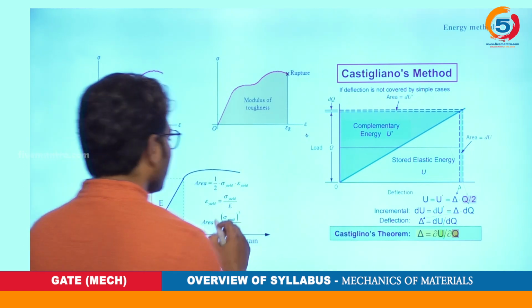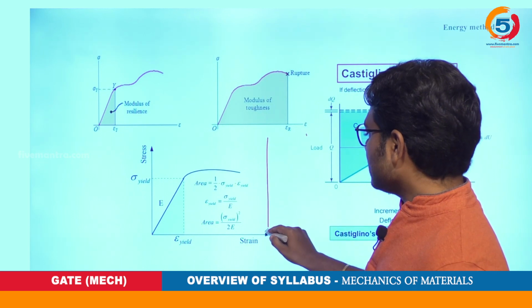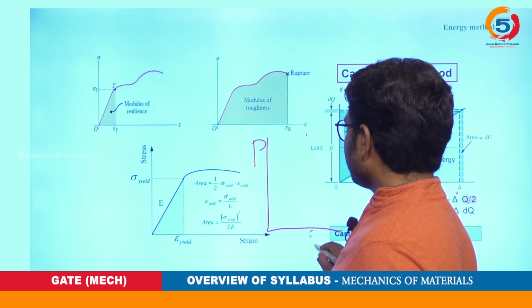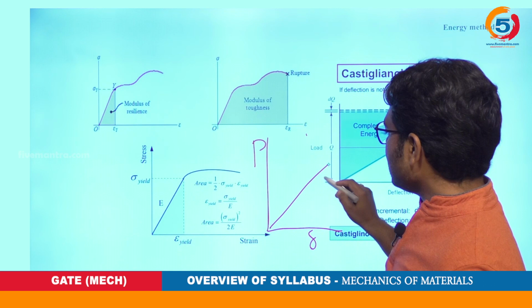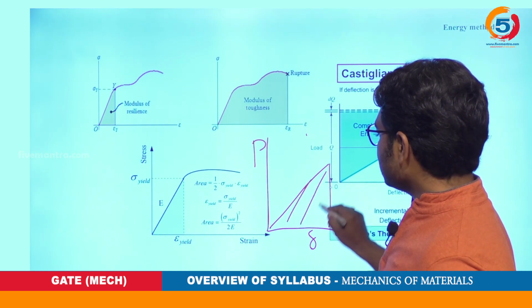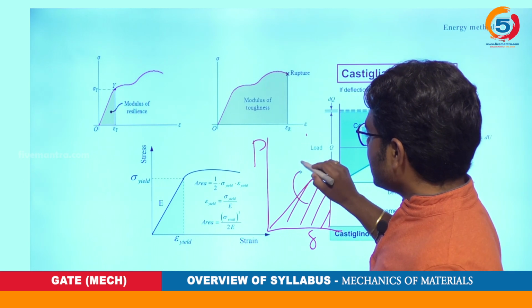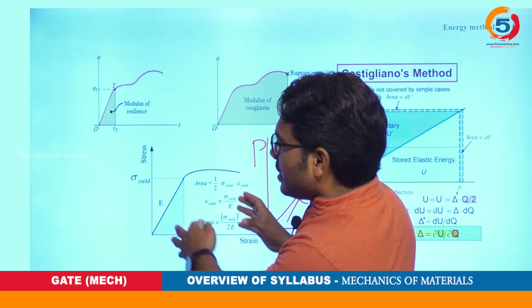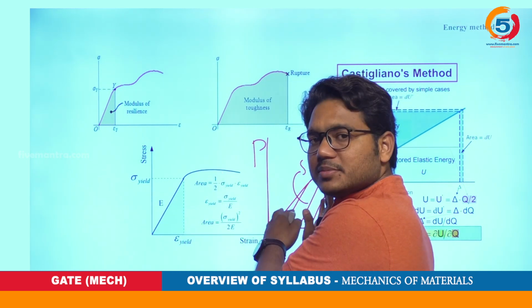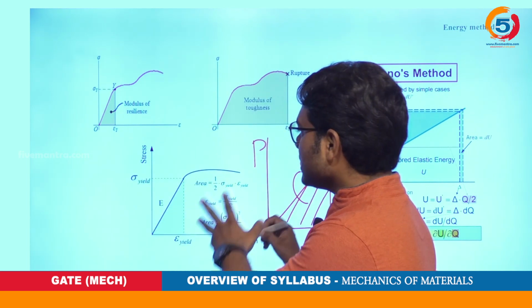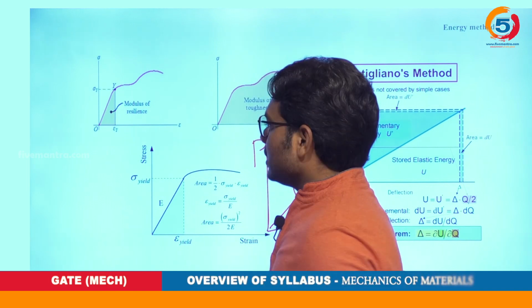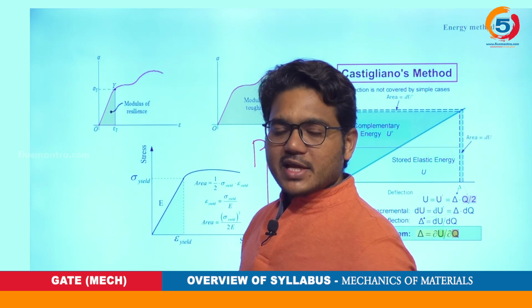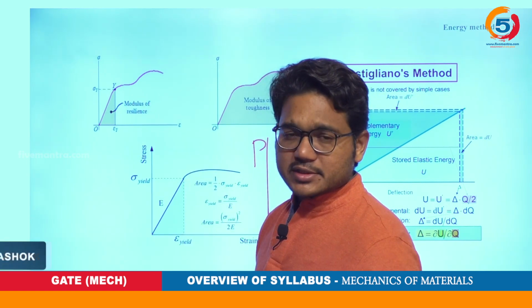Similar to this stress and strain curve, if I draw a load deflection curve, you could obtain some curve here. Whatever the area we have under this curve is called strain energy. The same area, if you observe it on the stress strain curve, is called strain energy density. Whatever strain energy we have till the yield point is called resilience, whereas in the stress strain curve it is called modulus of resilience.